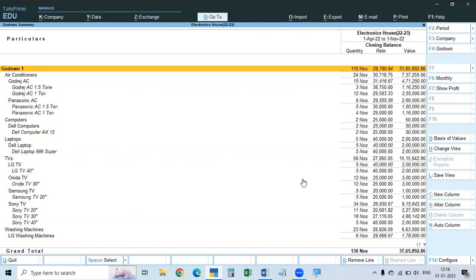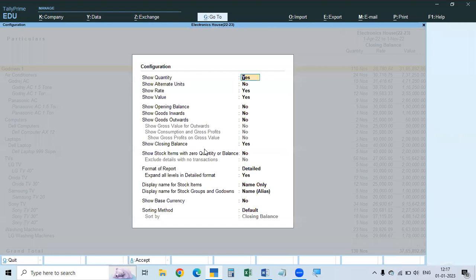If you want to see a more detailed report, this is only closing balance. But what is the opening balance? What is the inwards that is purchased? What are the outwards that is sold? And what is the balance? If you want to see the total report, go to this one. Here we ticked only show the closing balance as yes. That is why it is showing only closing balance.